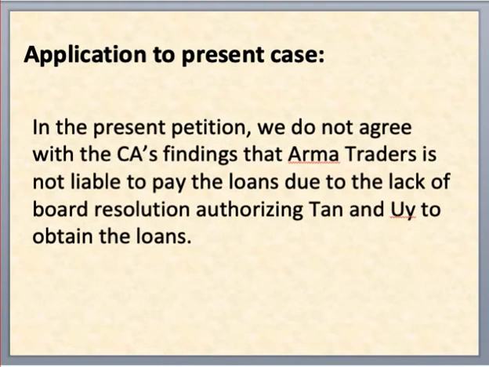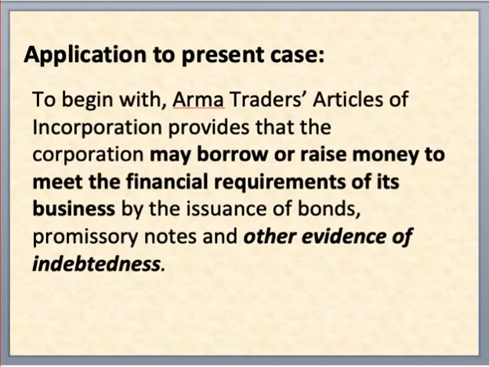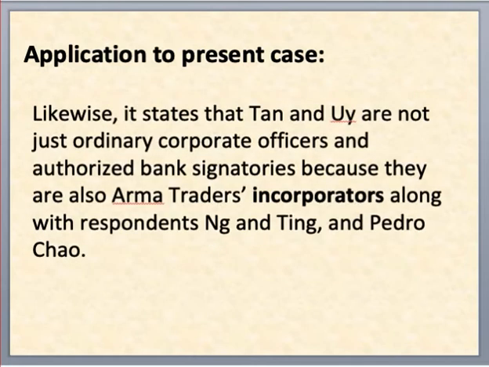To begin with, Arma Traders' Articles of Incorporation provides that the corporation may borrow or raise money to meet the financial requirements of its business by the issuance of bonds, promissory notes and other evidence of indebtedness. Likewise, it states that Tan and Yu are not just ordinary corporate officers and authorized bank signatories because they are also Arma Traders' incorporators.